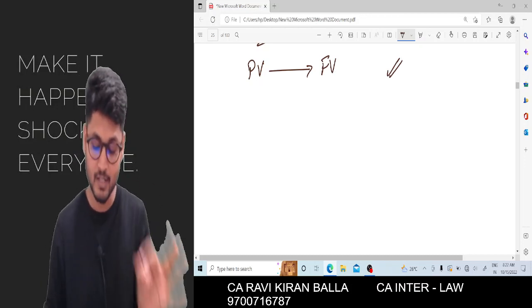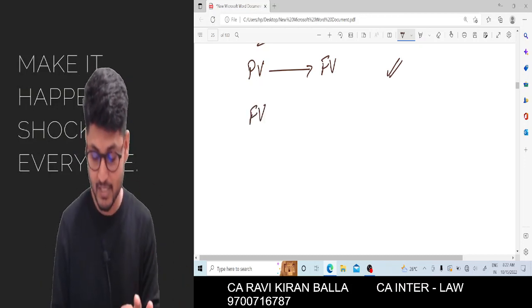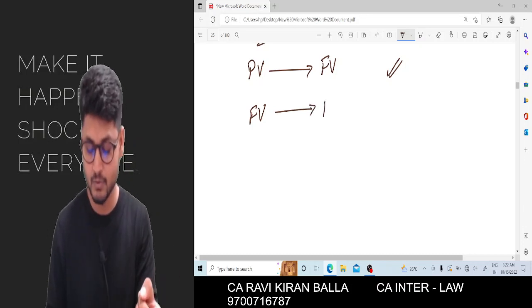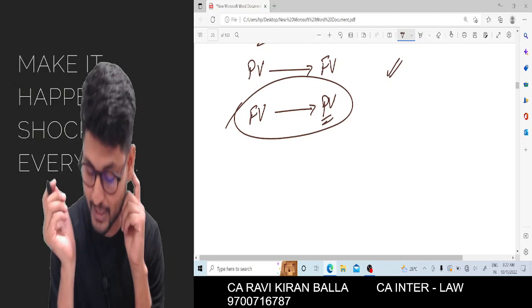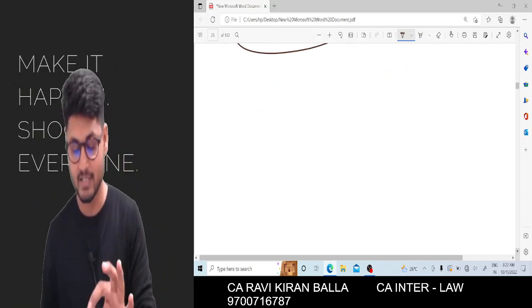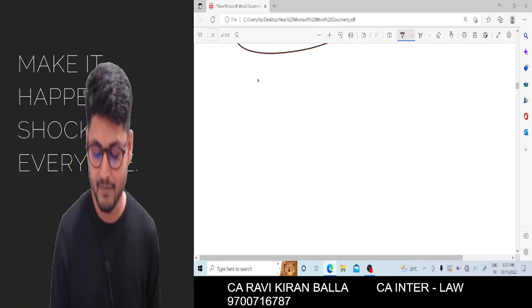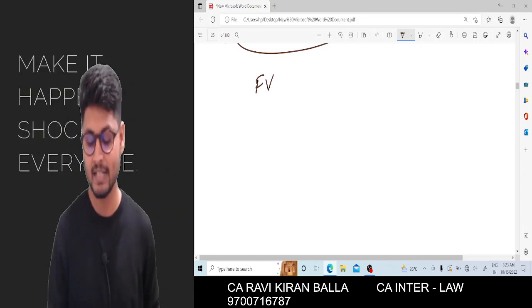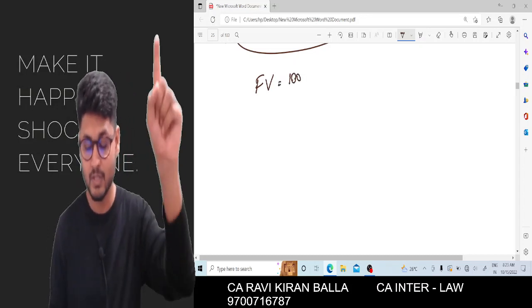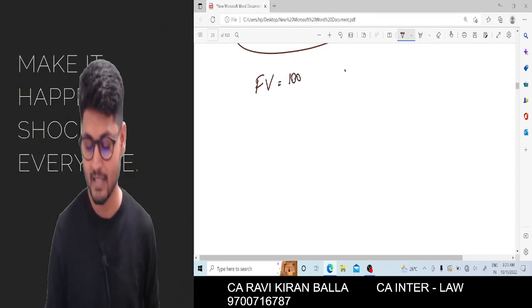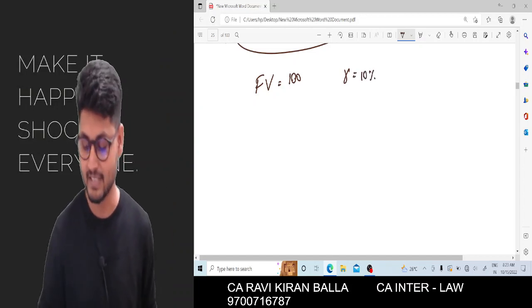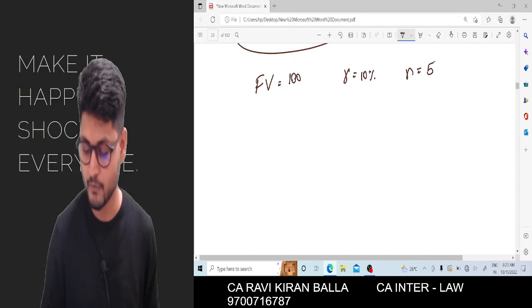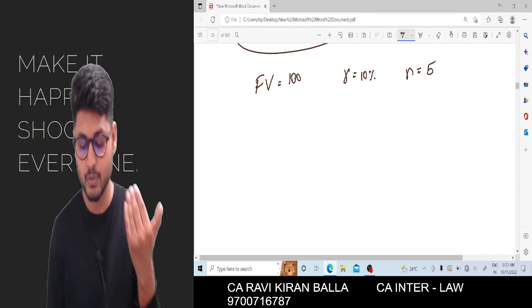Now let us talk about using future value. Can you convert that into present value? Is it possible? This is the second example I am going to take. Now same question, I am changing it now. After 5 years you are getting the future value. After 5 years you are going to get 100 rupees at r percentage 10, and n is equal to 5.